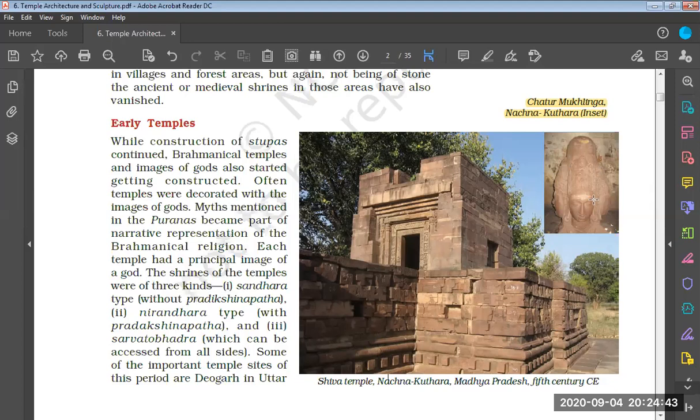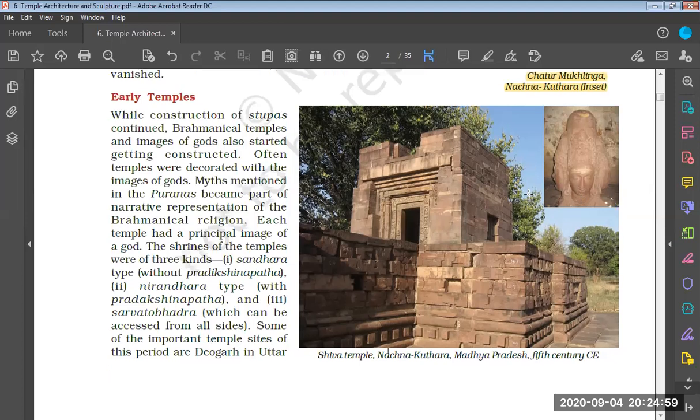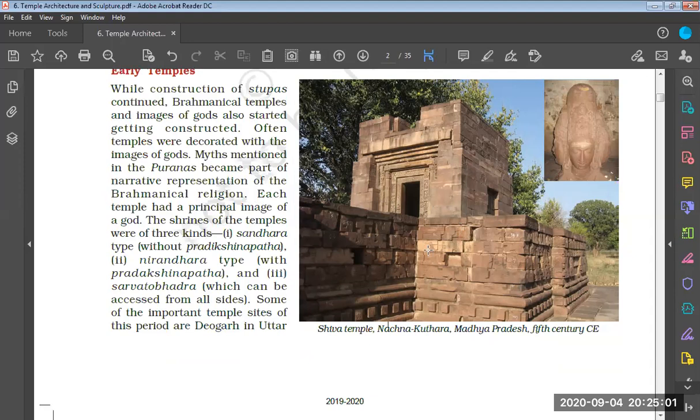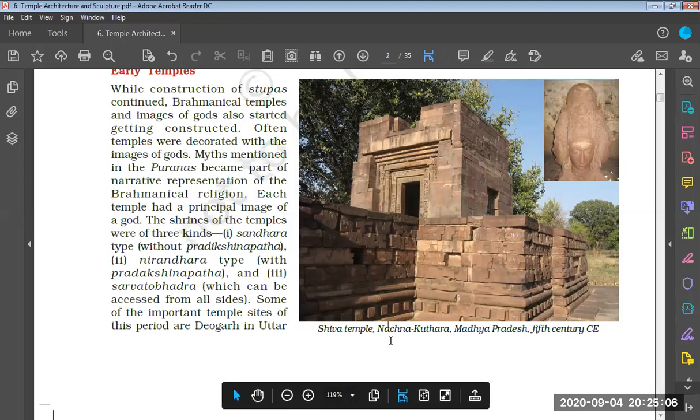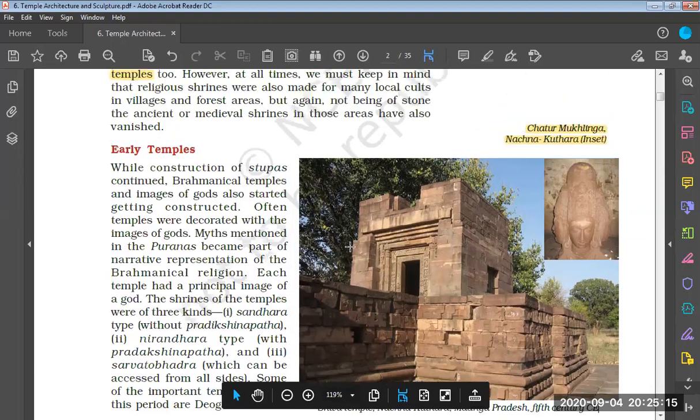Before this, we had already come across a similar form of sculpture which had five faces: four faces in all the four directions, and a fifth face on the top of it. Here, this is the Chaturmukhlinga they are talking about. This is a temple where we had the Chaturmukhlinga inside. This is a Shiva temple at Nachna Kuthara, Madhya Pradesh, and it belongs to the 5th century CE, Common Era.